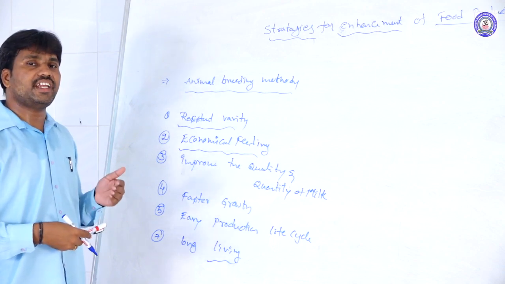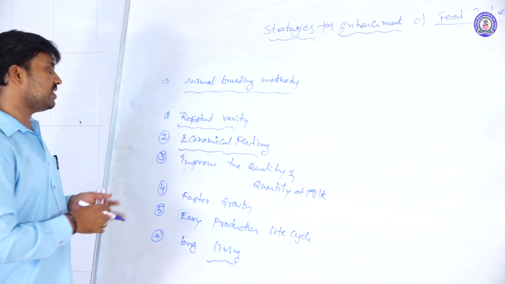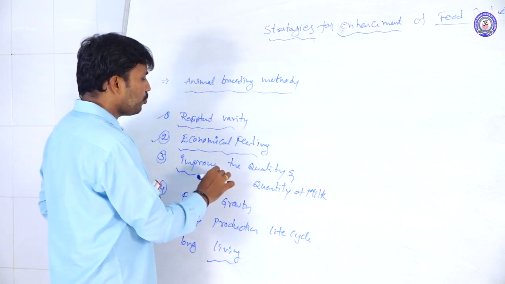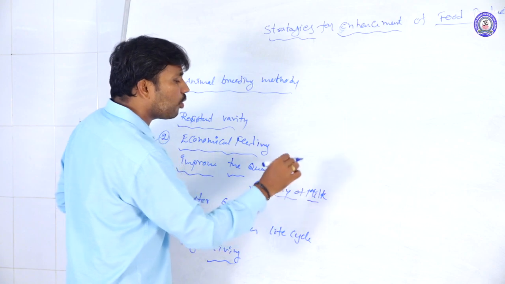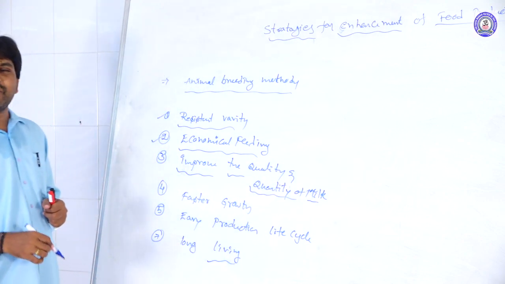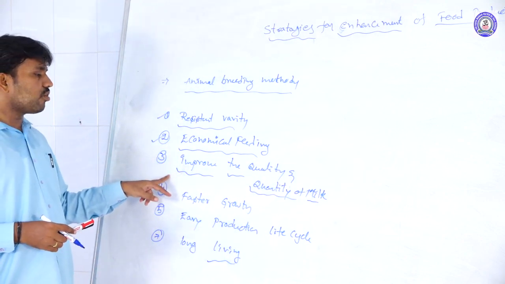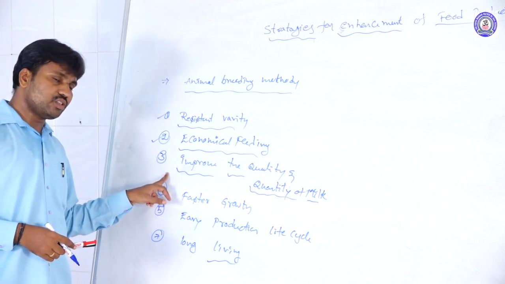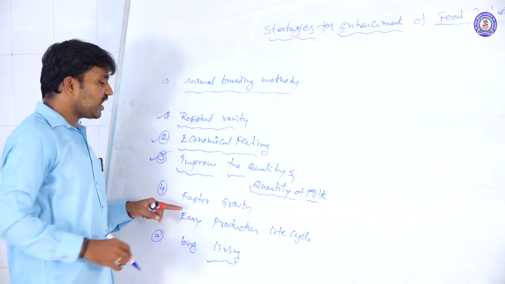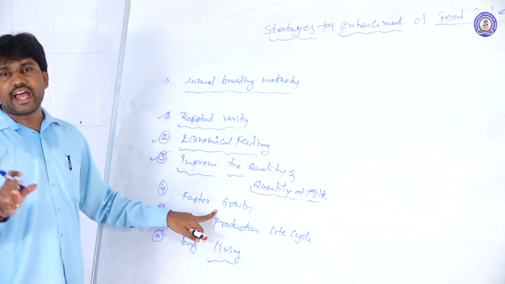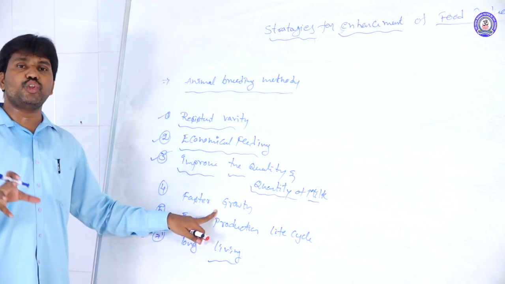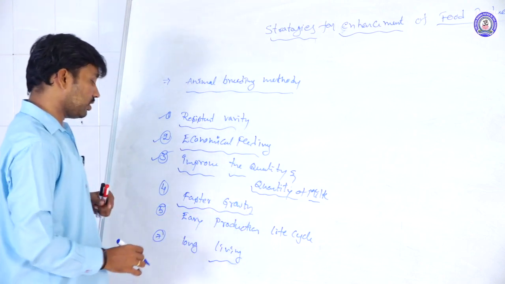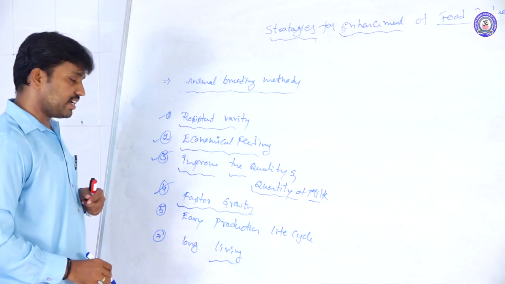Like this, to produce these varieties, we follow these breeding methods, and to improve the quality and the quantity of their milk or their products. And the faster growth, the animals have to grow faster. To attain fast growth of the animals, we follow these breeding methods.